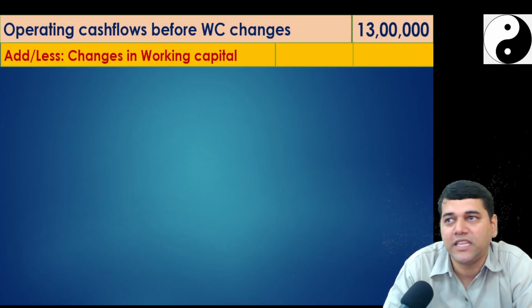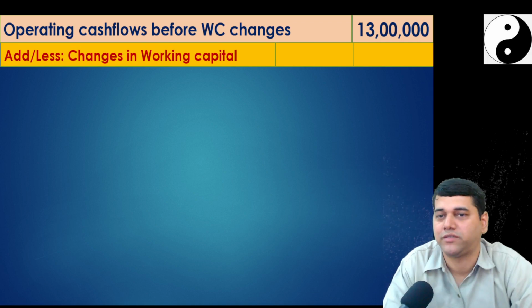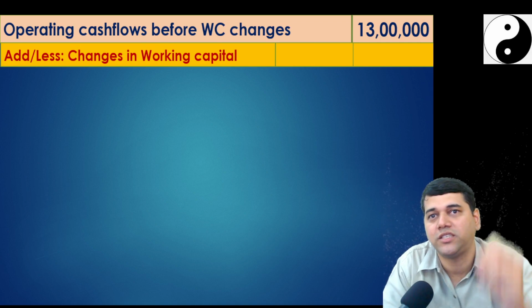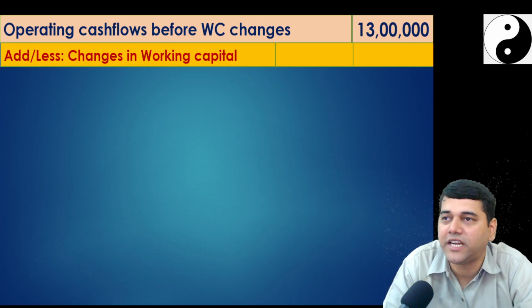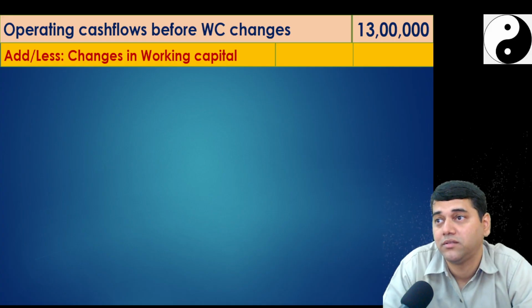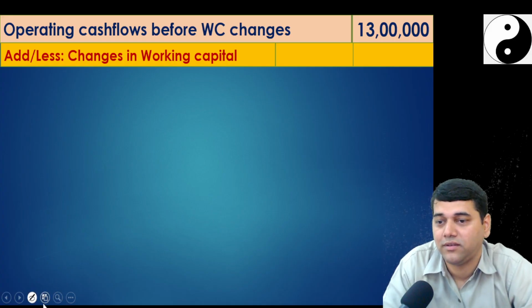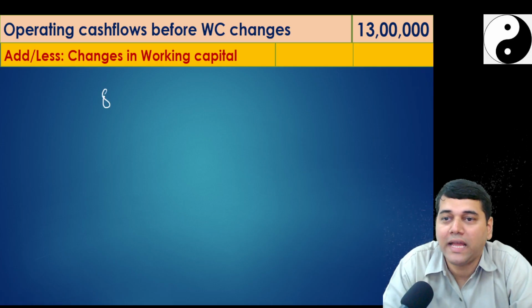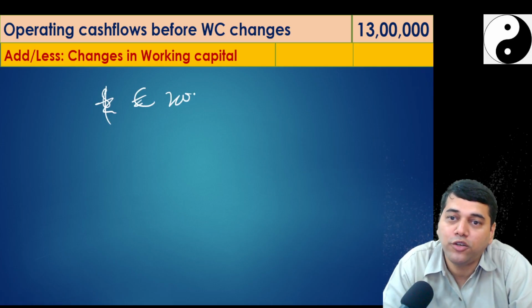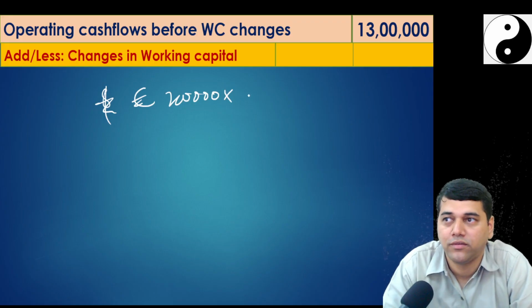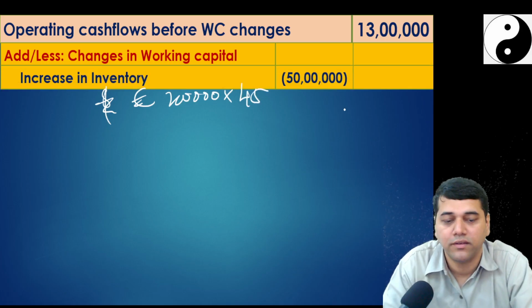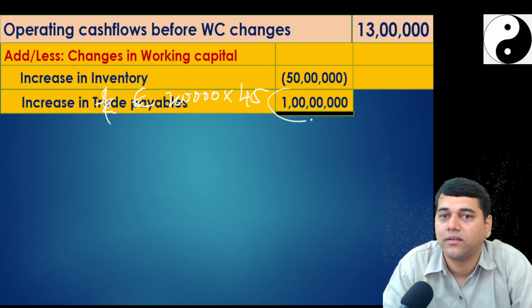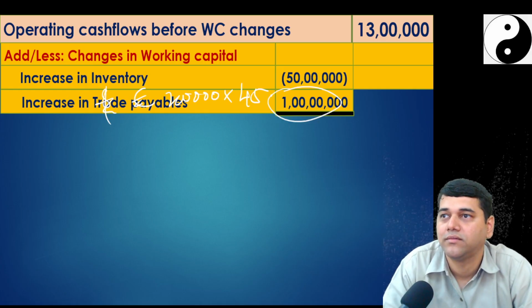When there is a change in the working capital, now tell me students, what should have been my deduction here? Is there any increase in the trade payables? How much? 2 lakh euro into how much? 50 or 45? You say 45, no? But I say I took it 50. Understood here?